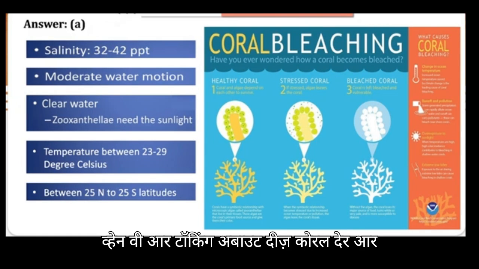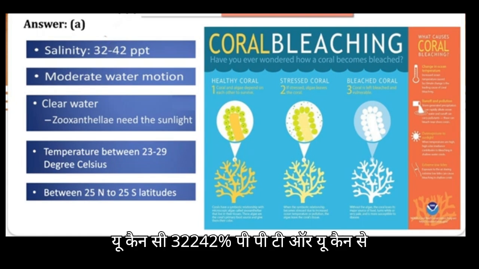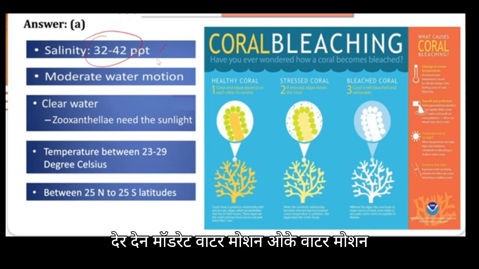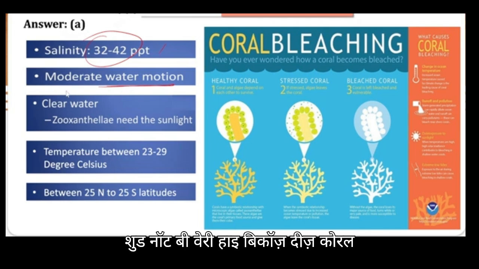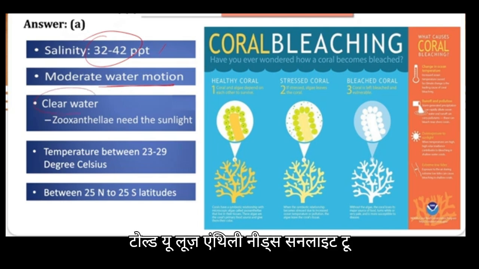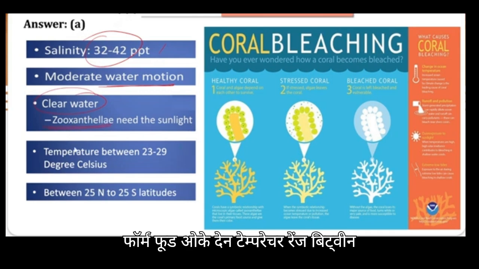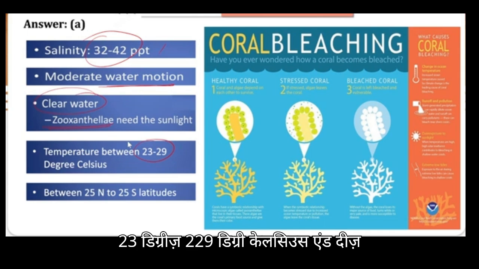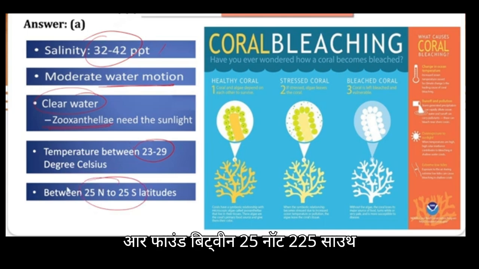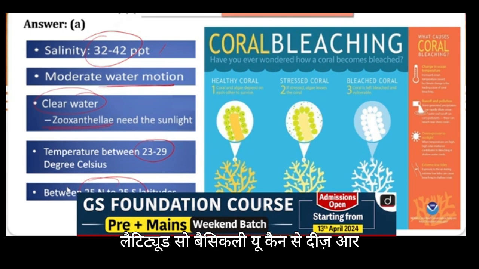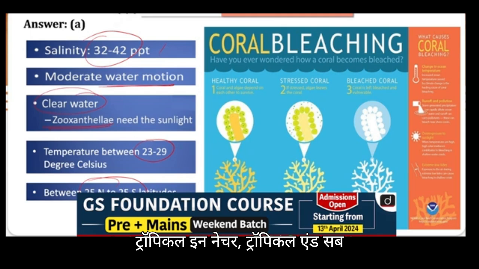Now when we are talking about these corals, there are certain necessary conditions given here. You can see 32 to 42 ppt, or you can say this percent salinity should be required over there. Then moderate water motion. Okay, water motion should not be very high because these corals need stability. Then clear water, as I told you, zooxanthellae need sunlight to form food. Okay, then temperature range between 23 to 29 degrees Celsius, and these are found between 25 north to 25 south latitudes. So basically you can say these are tropical and subtropical in nature.